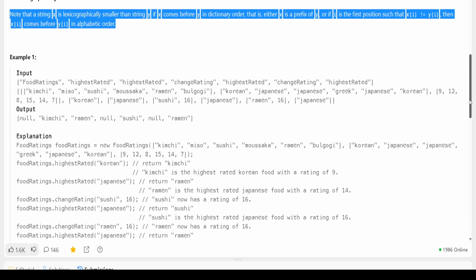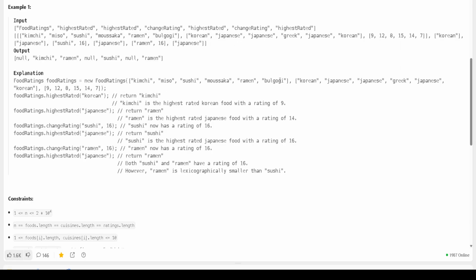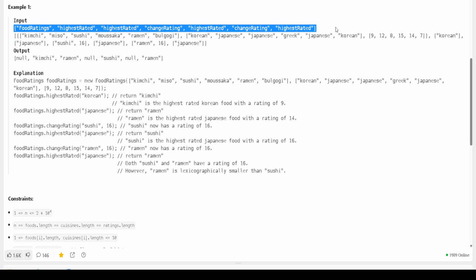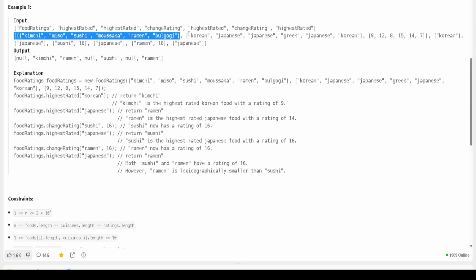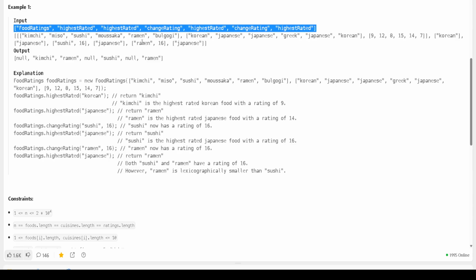So let's talk about this example. This is what we have given, right? This is the highest rating food we have given, and these are the values we have given here. These are the three things we have given, right? Very first, we have given the food rating, from here to here.